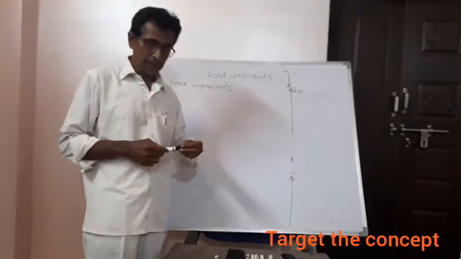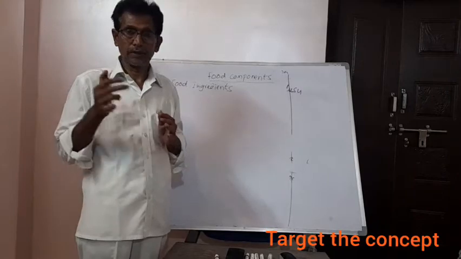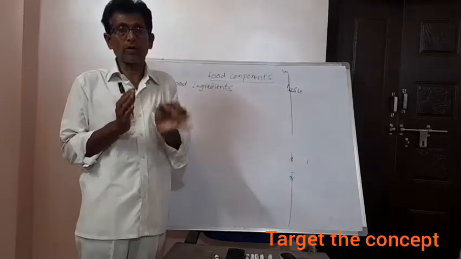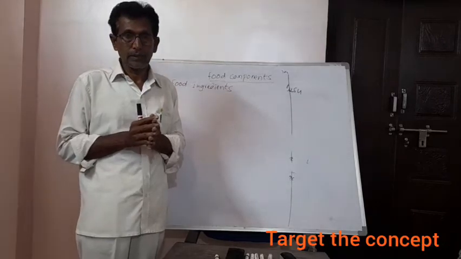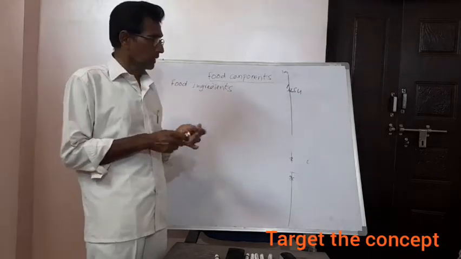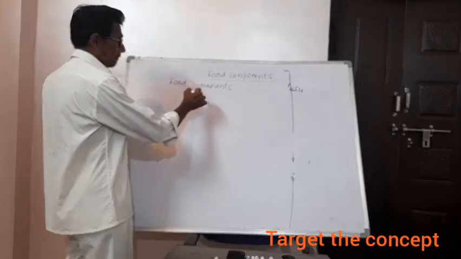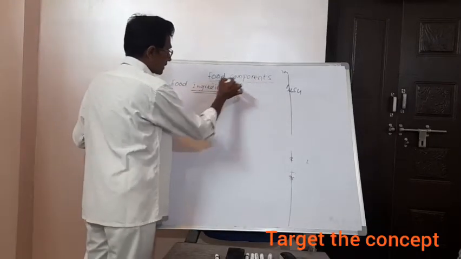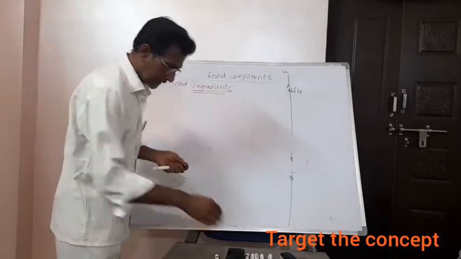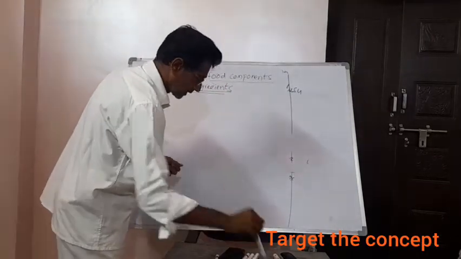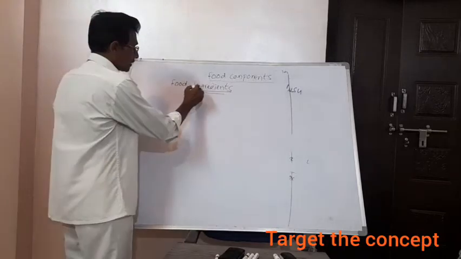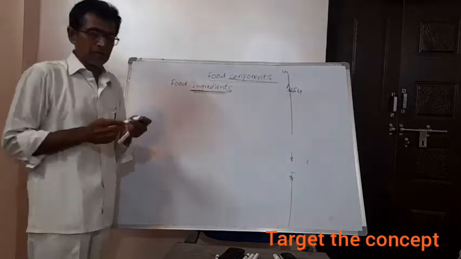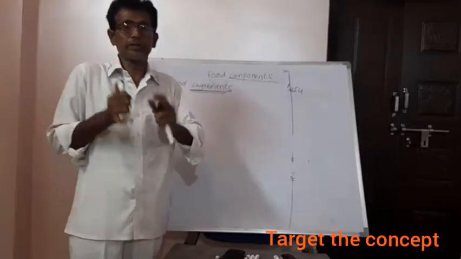If you purchase any food item in the market, particularly if it is in packet form, if you look at it carefully, you can see the details of food components as well as food ingredients. But mostly we are only interested in just eating.